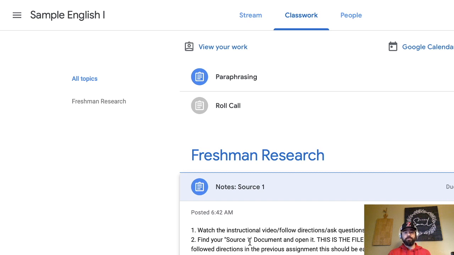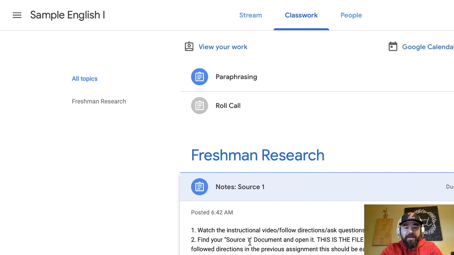Email always works. I do advise you guys to check your email every day. Check your Google Classroom every day, for all of your classes. We might be assigning something not just on Monday. Maybe we assign another assignment on Tuesday or Wednesday. Just try to check that as often as possible. So that's step one.